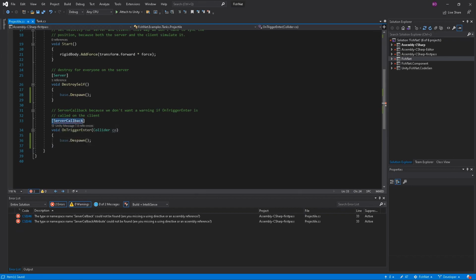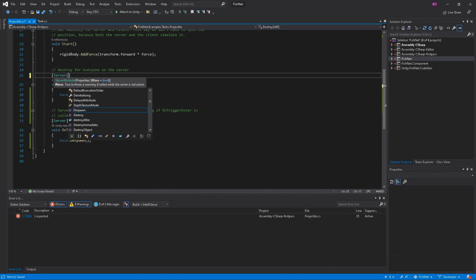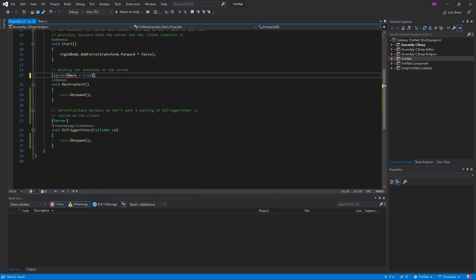Another small difference is ServerCallback in Mirror is basically don't run the code if not on the server, and also don't throw an error. I don't know why they call it ServerCallback. That's kind of confusing. In Fishnet, the equivalent to this is just Server. So let's go ahead and just drop that on there. Now, the plain Server in Mirror is the one that actually throws a warning. So what we're going to do here for Fishnet is we're going to do warn equals true. And that means that this method will warn if it's not called on the server, and this one will not, and neither will run if not called on the server.